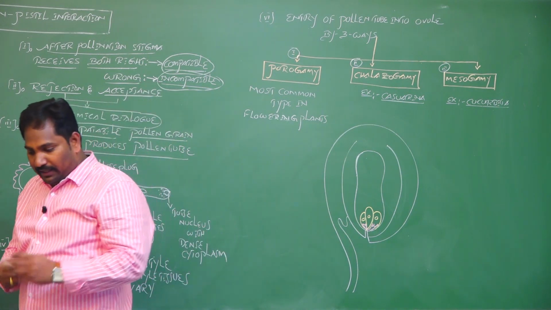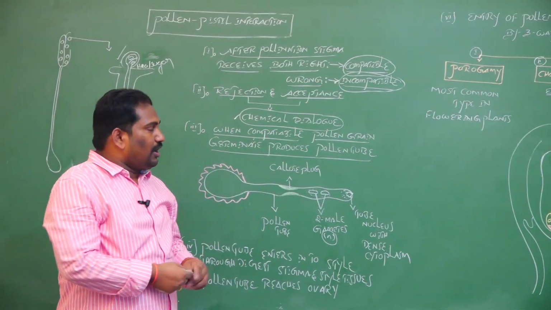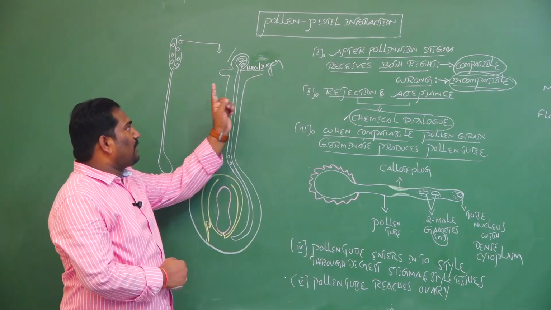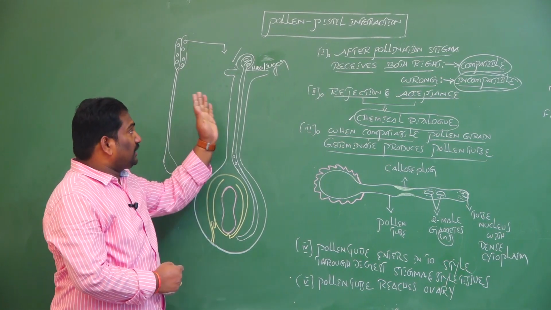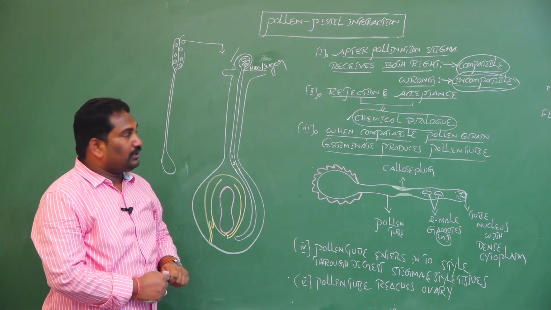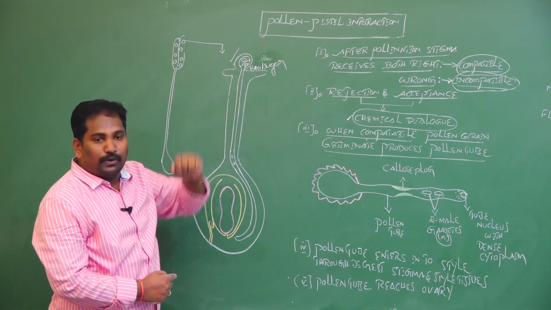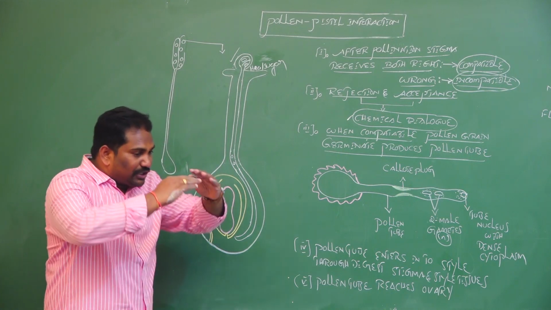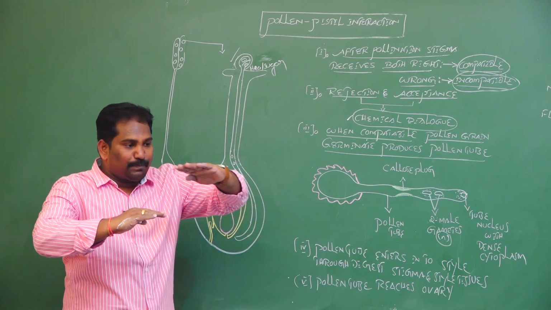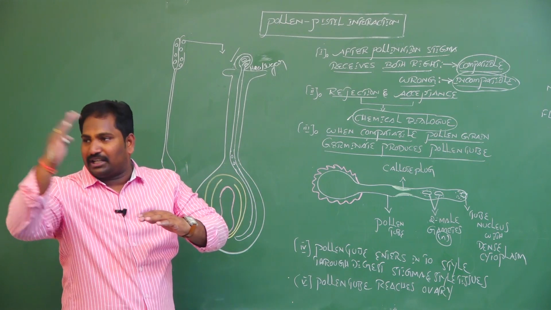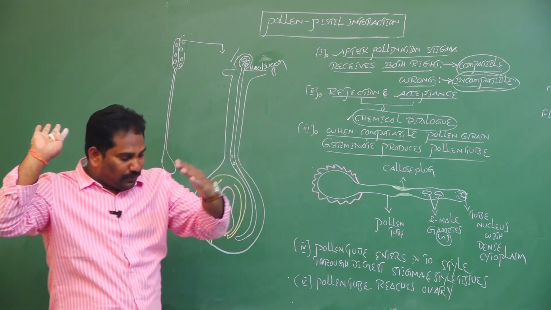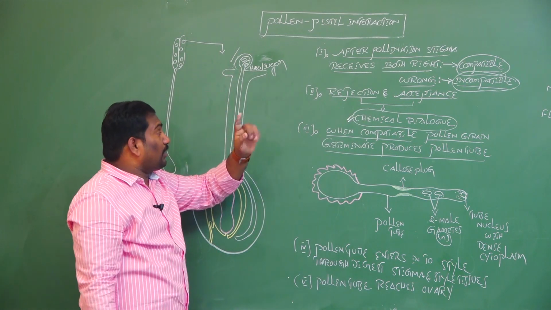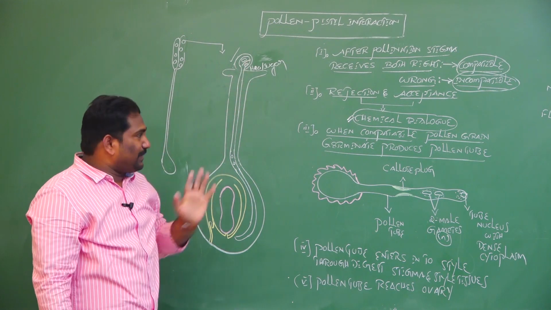Once again, I repeat from the introduction, pollen-pistil interaction. After pollination, when the stigma receives right and wrong pollen grains, the right pollen grain is called compatible and the wrong pollen grain is called incompatible. Incompatible pollen grains are rejected and compatible pollen grains are accepted. This is a chemical dialogue between the pollen grains and the stigma of the pistil.